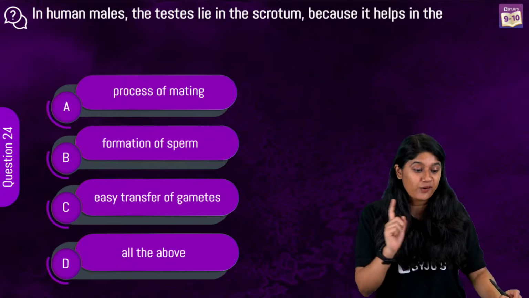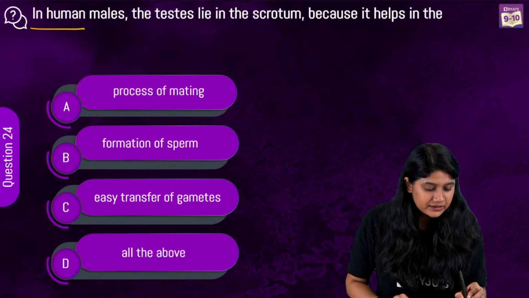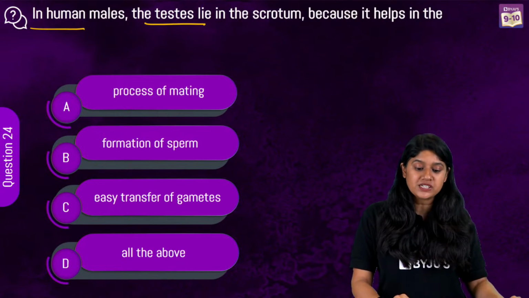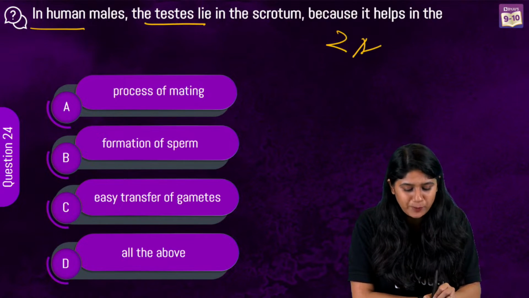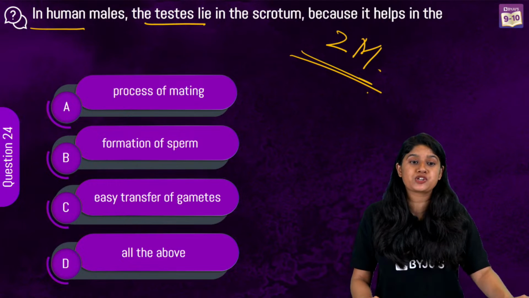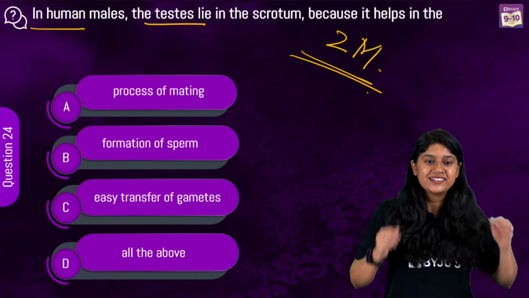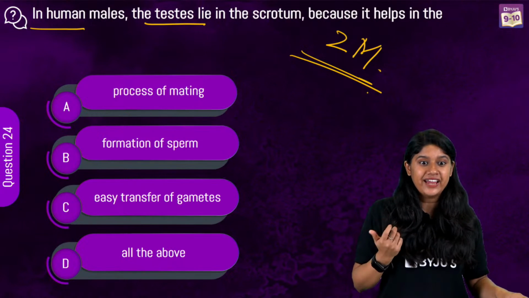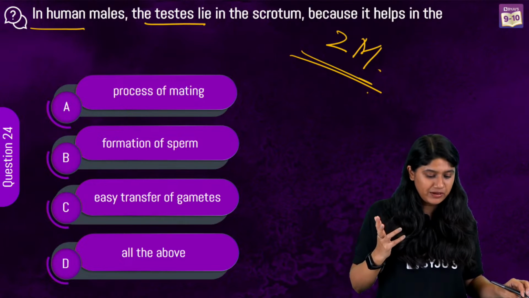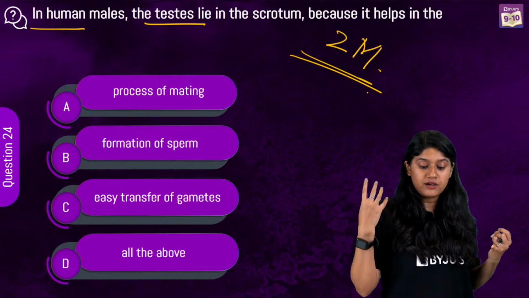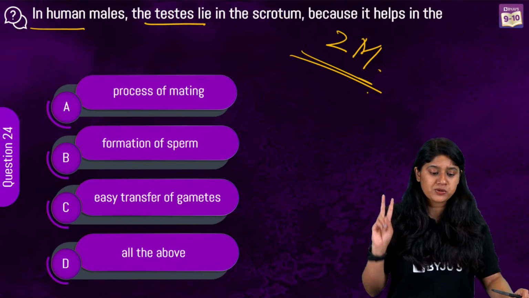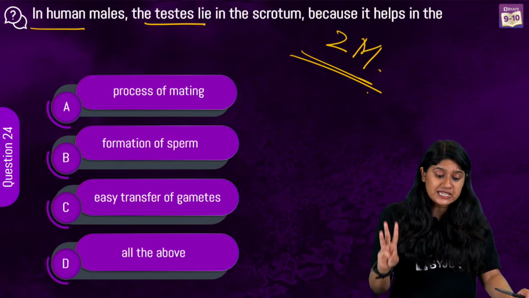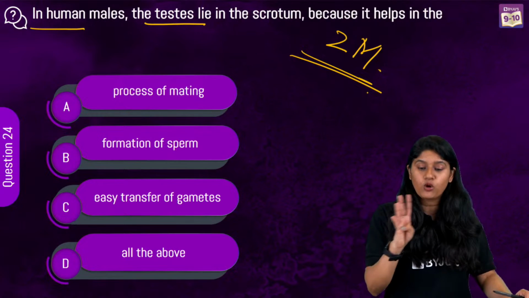Quickly, everyone. In human males, the testis lies in the scrotum because it helps in, again, a 2 marks question. We have stated so many times that this is a very important question. Option A is the process of gamete, option B formation of the sperms, option C easy transfer of gametes, or option D all of the above.